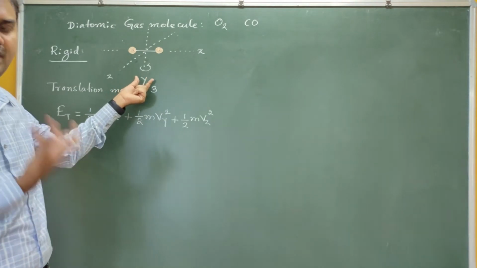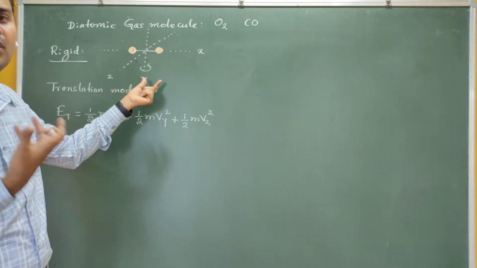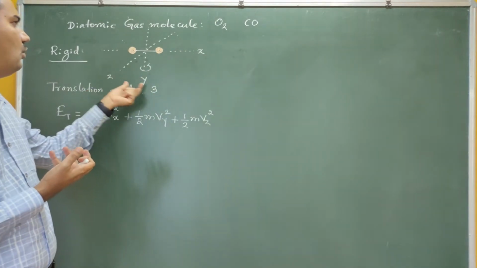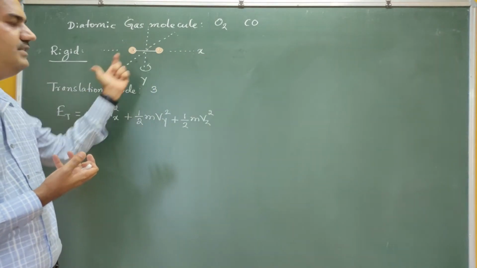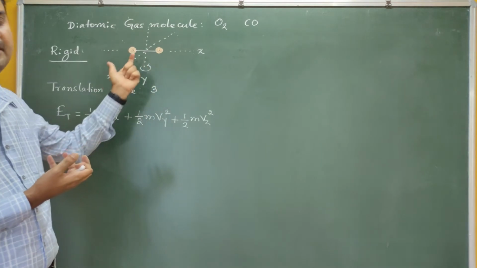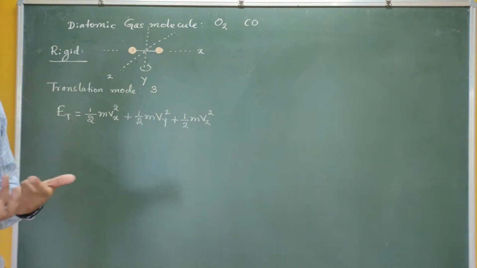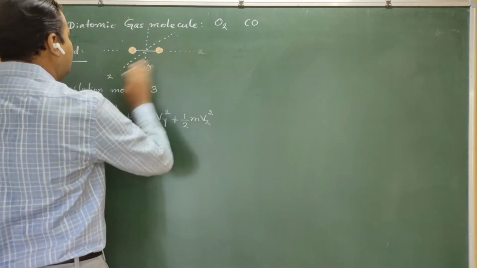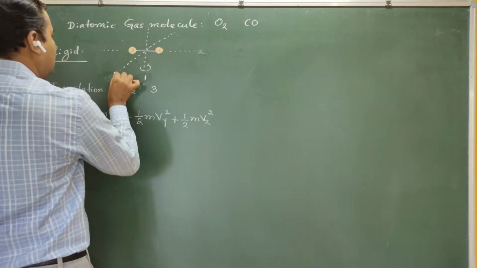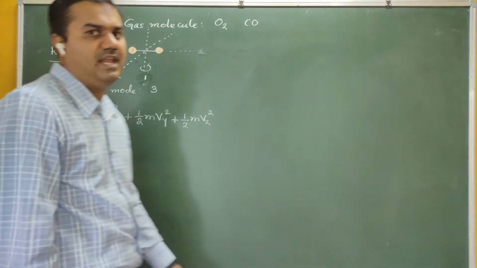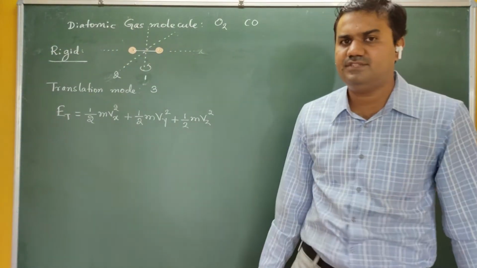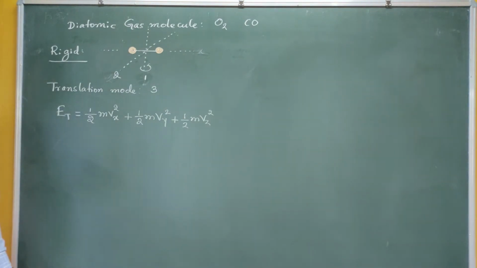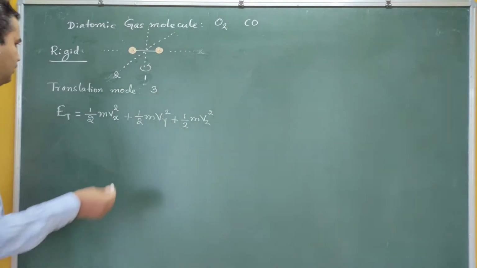Therefore the rotation takes place along only two axes, not along all three directions. Randomly I take one as axis number 1 and another as axis number 2, it may be any of x, y, z. So you have got only two modes in the case of rotational mode.